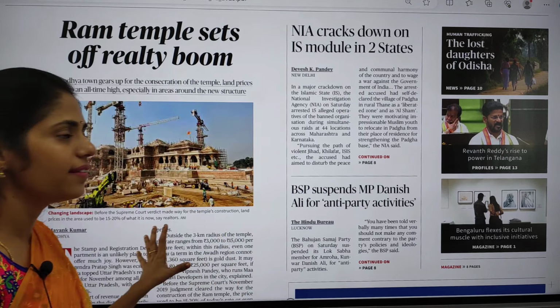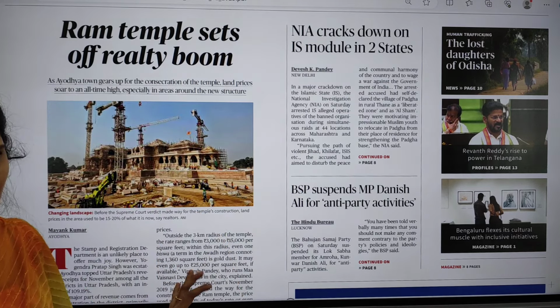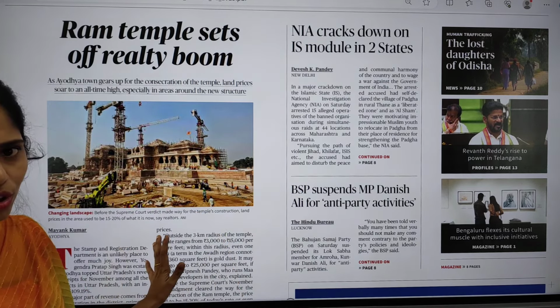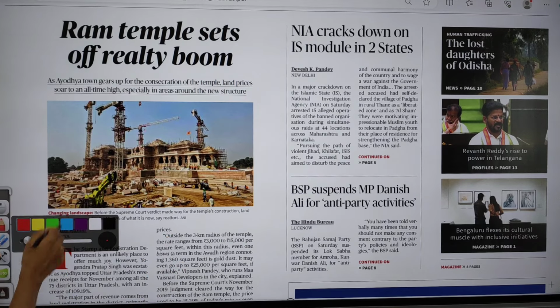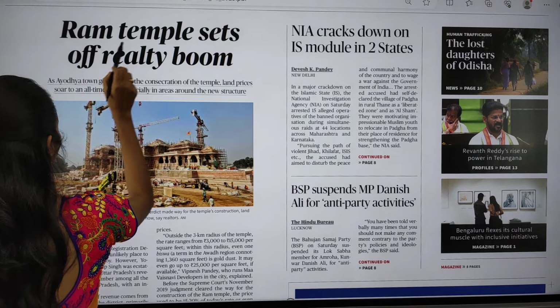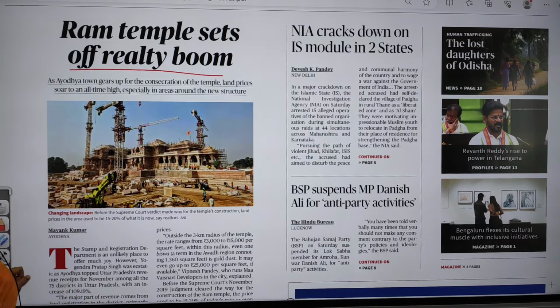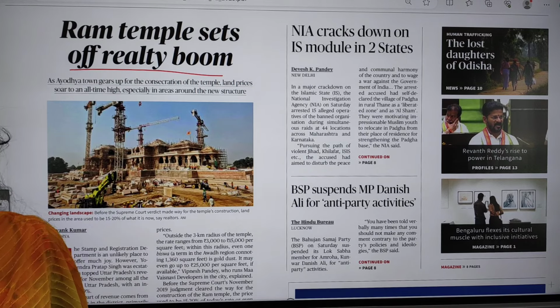Now let us see today's Hindu newspaper PDF. I am showing you the Delhi edition. The first article is about Ram Temple sets off reality boom. This article is talking about the construction of the Ram Temple in Ayodhya.